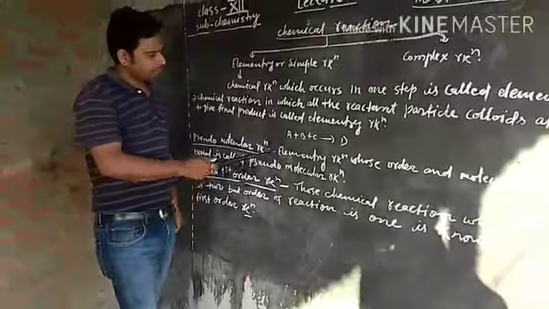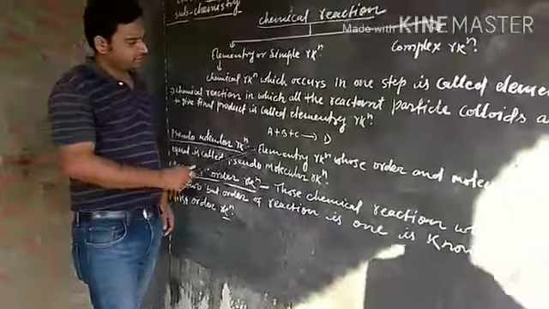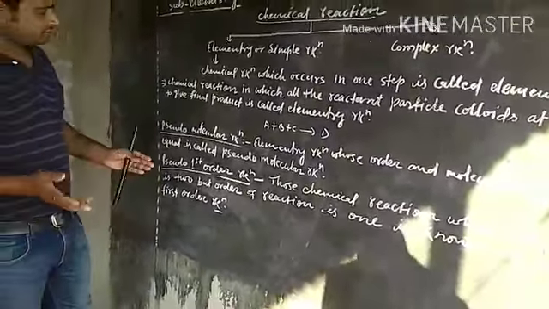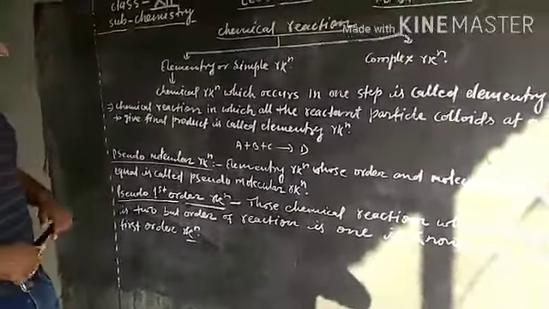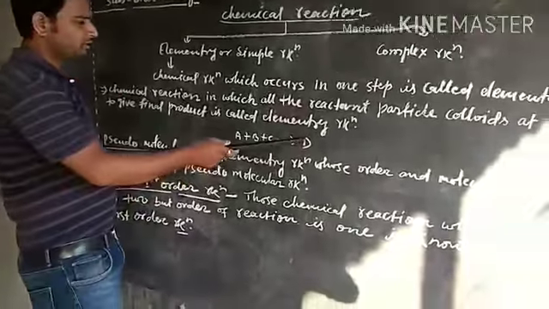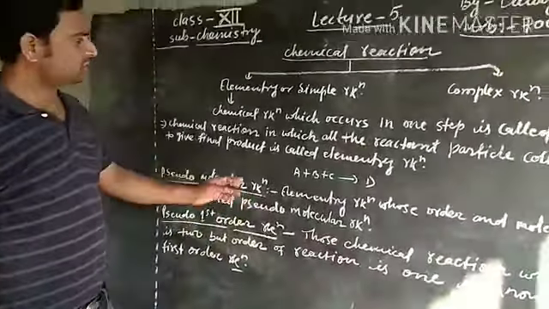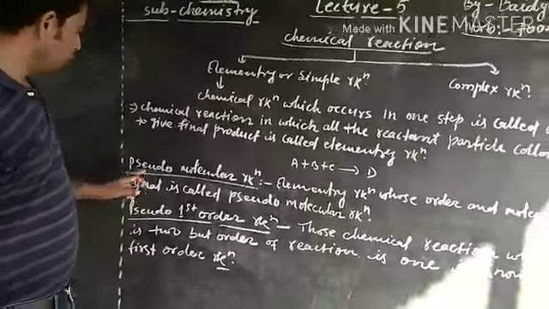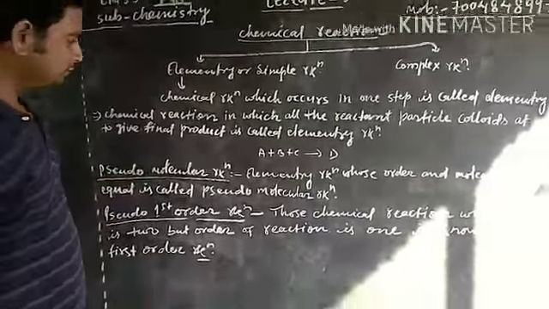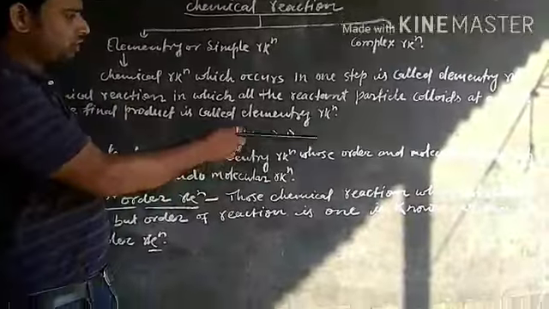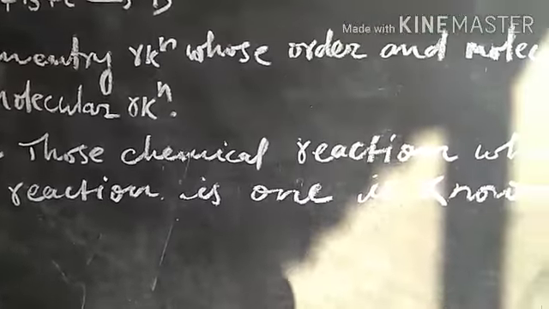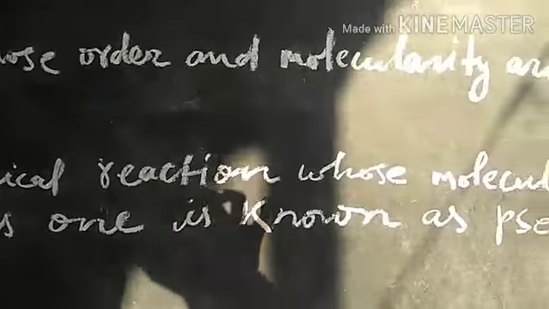Suppose three reactants A, B, C react and collide at a time to form a product D. Such reactions are called elementary reactions.